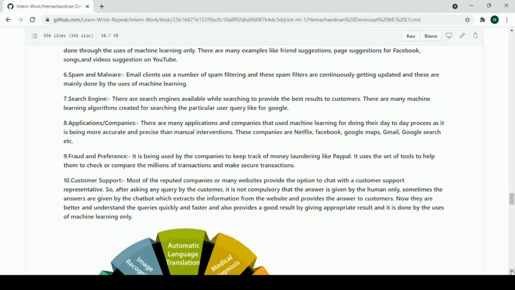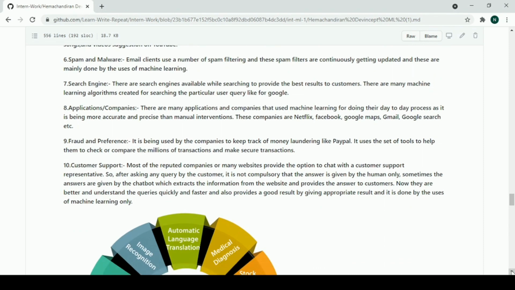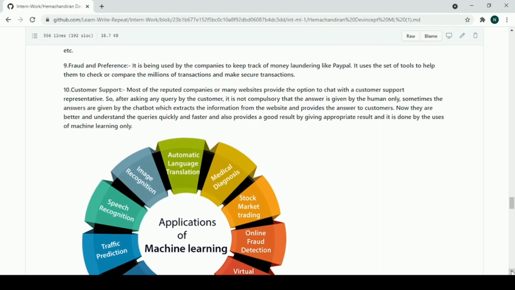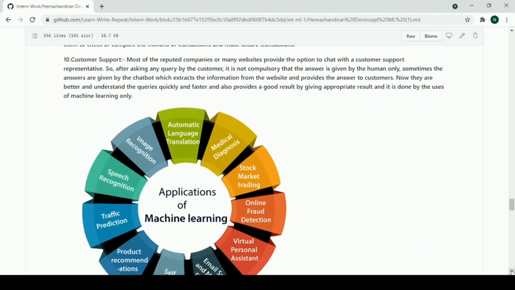Companies like Netflix, Facebook, Google Maps, Gmail, Google Search, etc. are there. Fraud and prevention. It is being used by companies to track money laundering, like PayPal. Next is customer support. Most reputed companies or websites provide an option to chat with customer support. These can be chatbots, and now they are better, understand queries quickly and faster, and provide a good result by giving appropriate answers, and it is done by the use of ML only.